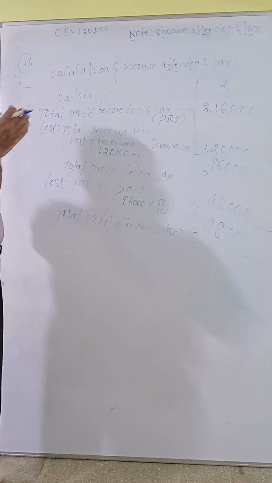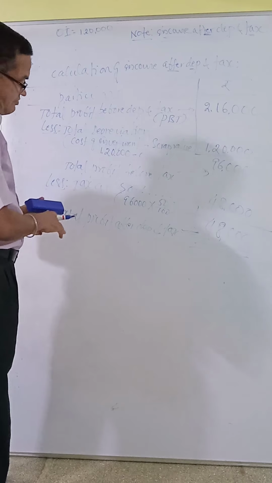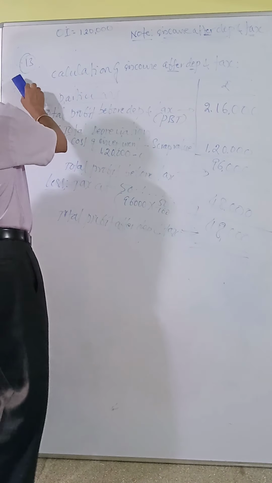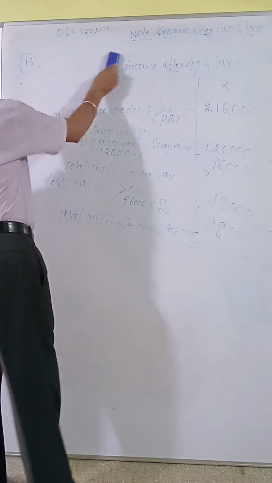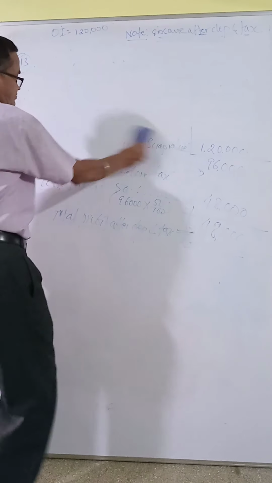Now apply the equation. Next step: what equation? Calculation of ARR.